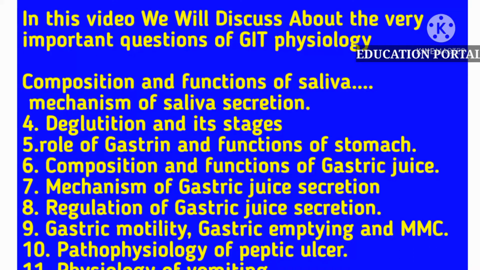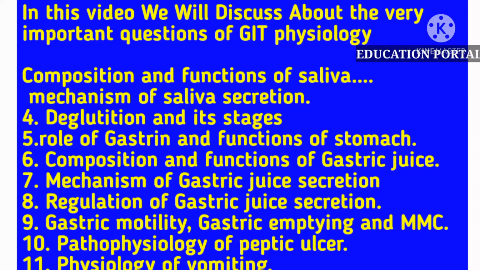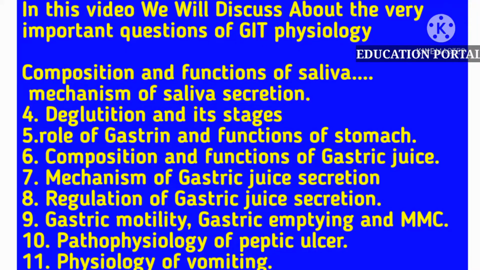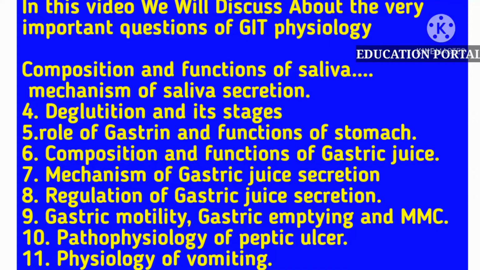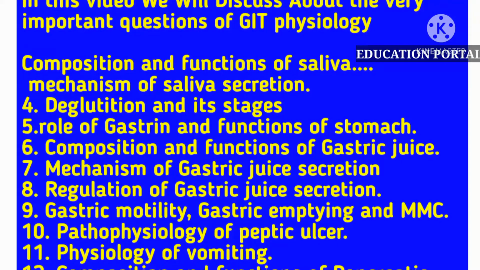The next important question is the mechanism of salivary secretion. Always remember there are two mechanisms of salivary secretion, and you must know all of these, and you have to write the mechanism of salivary secretion in a chart form. So these are very important questions of GIT physiology.